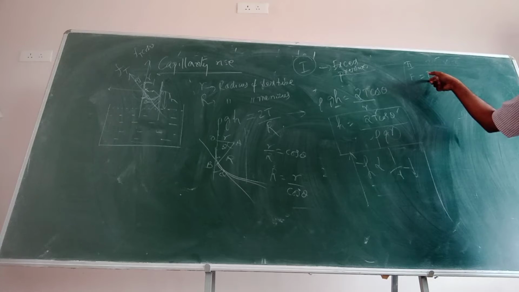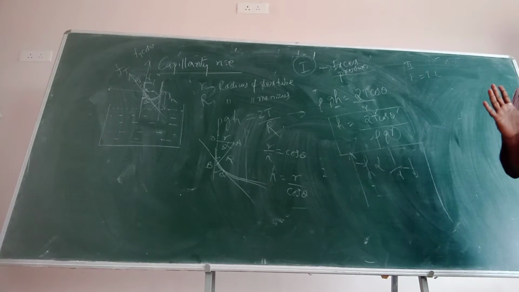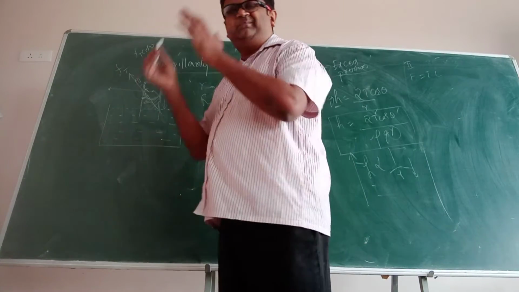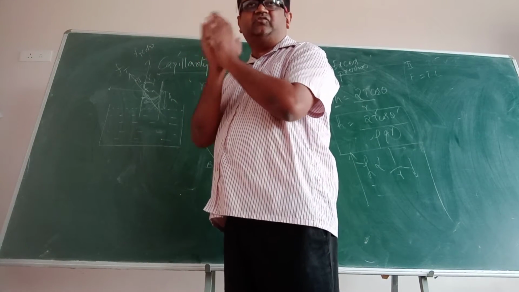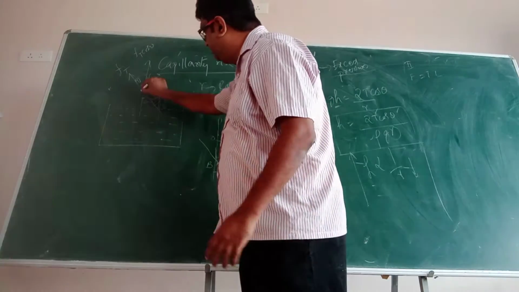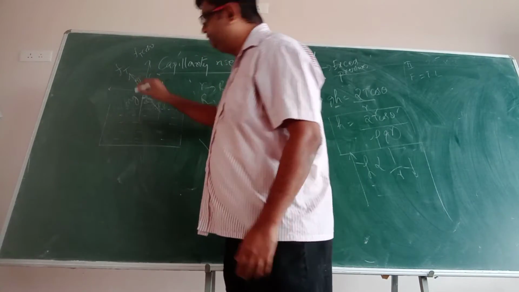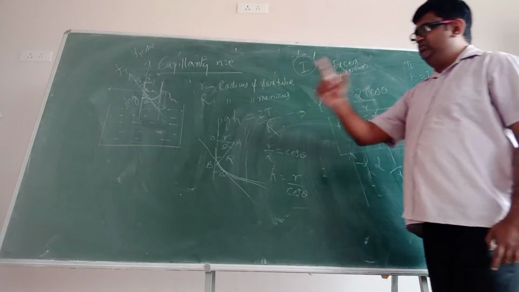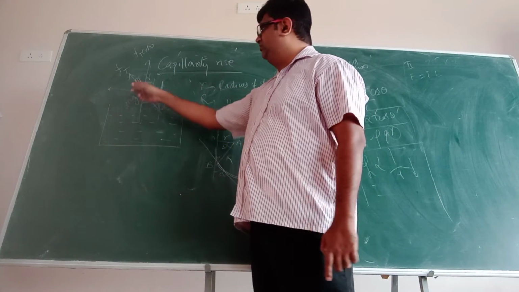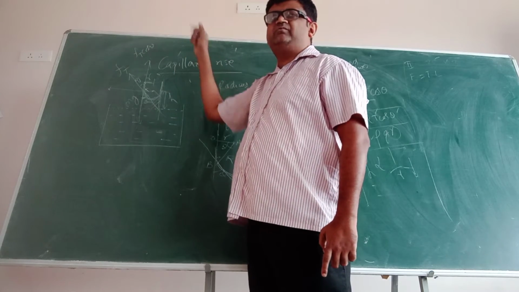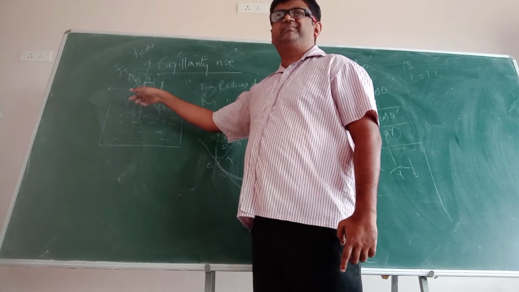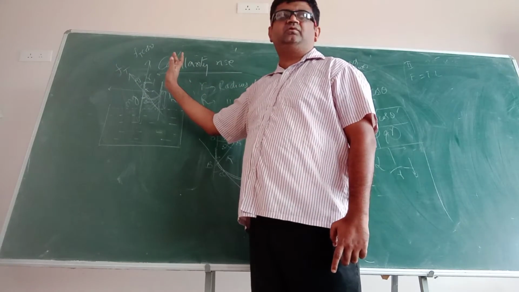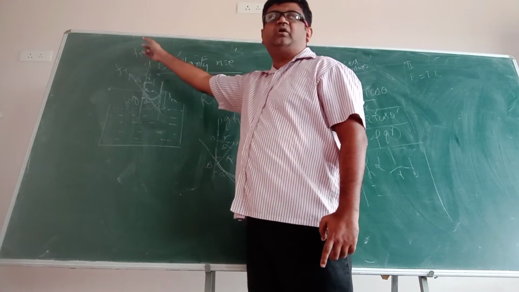Tension, surface tension multiplied by the appropriate length you have to put. Okay? Now this liquid column has some volume. It has got some weight. The weight is acting downward. Would you agree? If I am taking a particular element, this is an equilibrium. Why? Because one component is acting in the upward direction, one component is acting in the downward direction. Your weight is balanced by this force. Yes or no? Yes. Your weight is balanced by Ft cos theta.